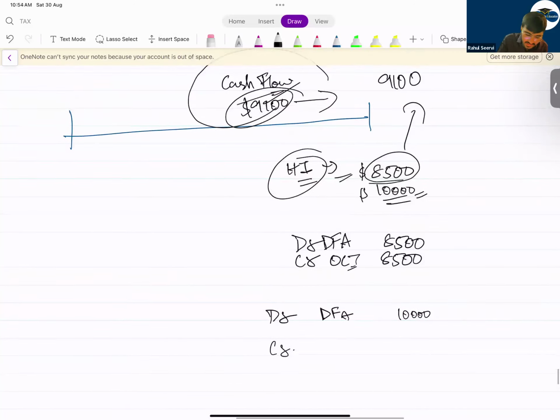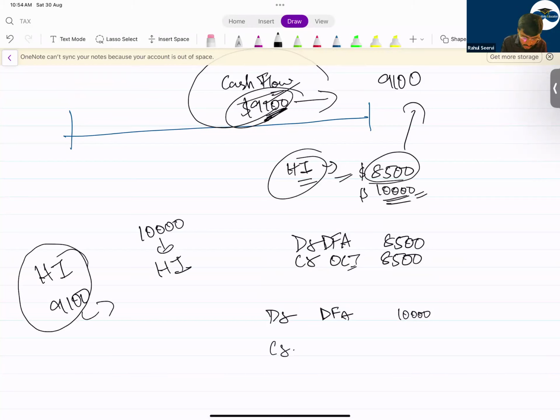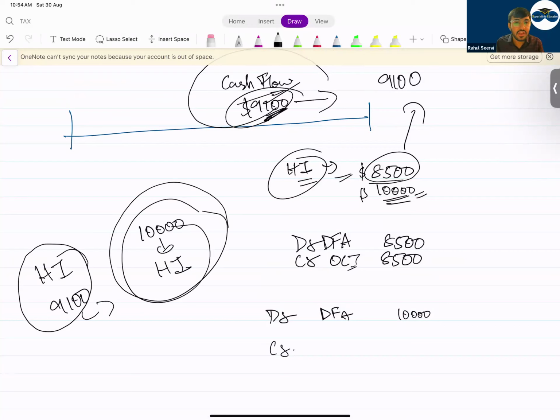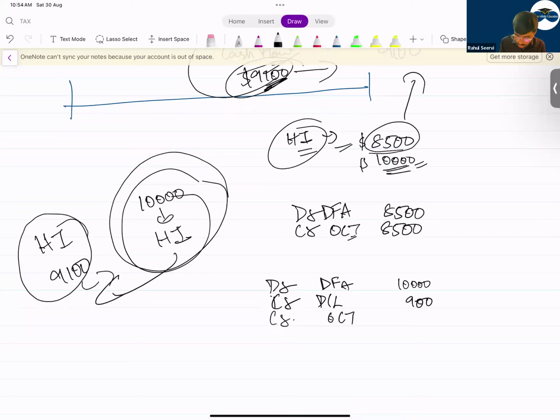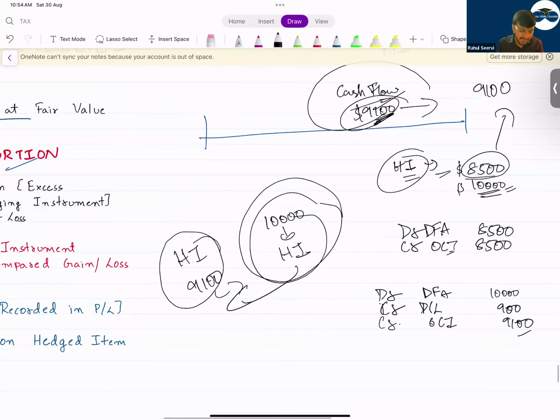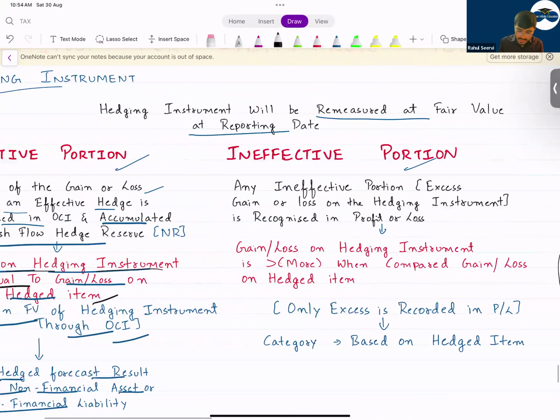So now how much is the increase? 9,100. So 10,000 is the value of hedge instrument. For hedge item, how much is this? 9,100. So can I say hedge item value is less when compared to hedge instrument? That means hedge instrument gain is more here. In that case, whatever is the amount which is more, you will record into P&L. So 900 will go to P&L and the remaining will go to OCI. In the exam, only this entry will come, not more than that. You have to compare the values. Any doubt still here?